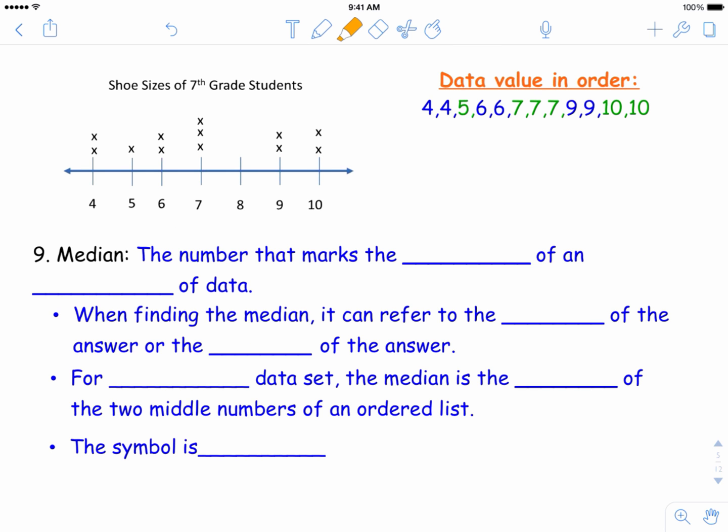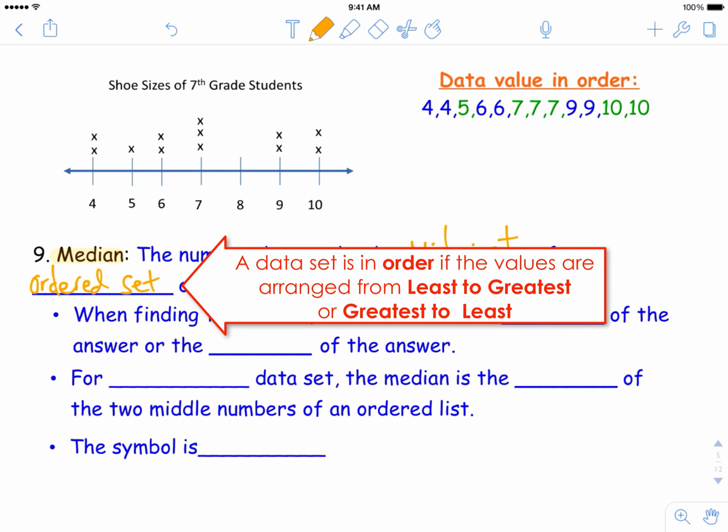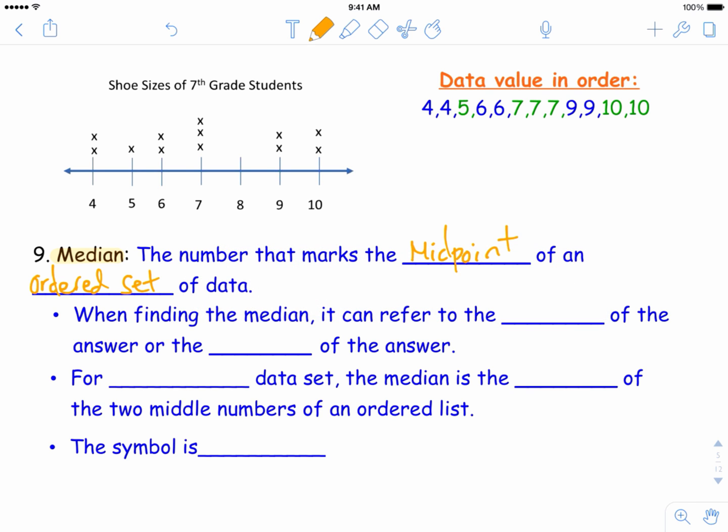The last word in this video is the word median. It refers to the number that makes the midpoint of an ordered set of data. A data set is in order only if the numbers are arranged from least to greatest or greatest to least. When finding the median, it can refer to the position of the answer or the value of the answer. For an even number dataset, the median is the average of the 2 middle numbers of an ordered list. The symbol for the median on a graph is the upside down T.